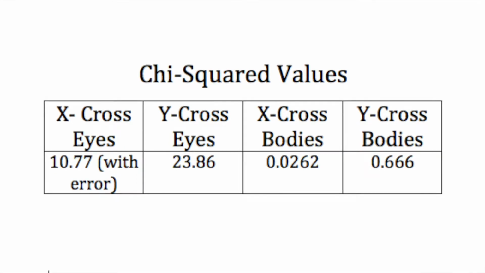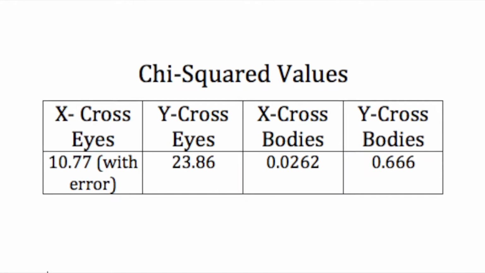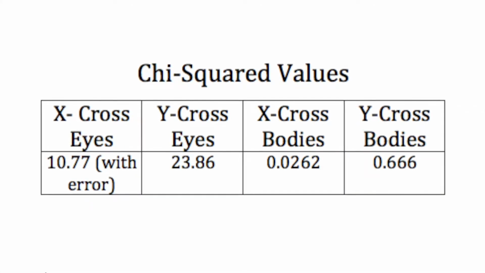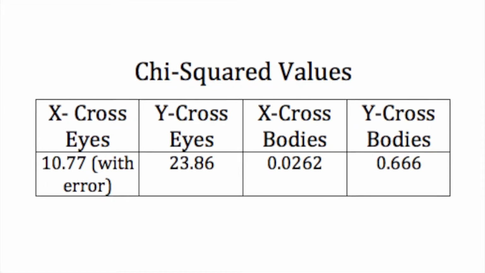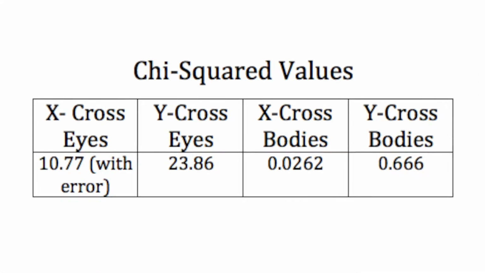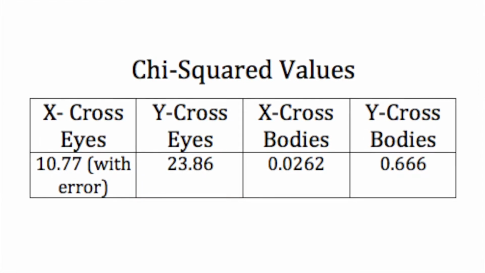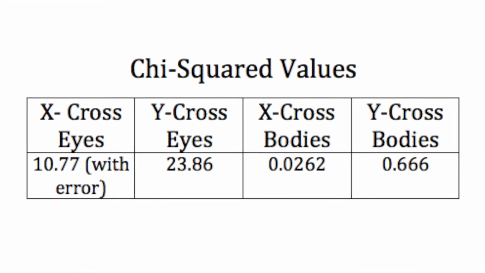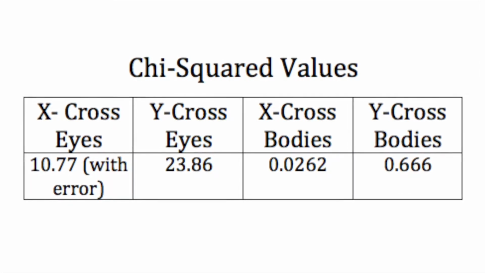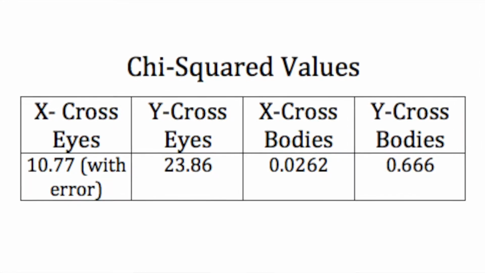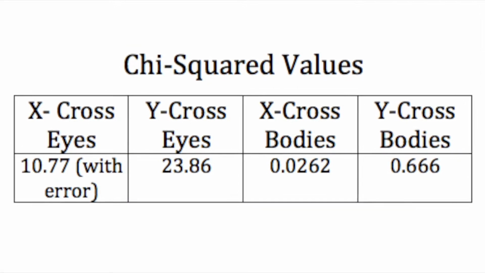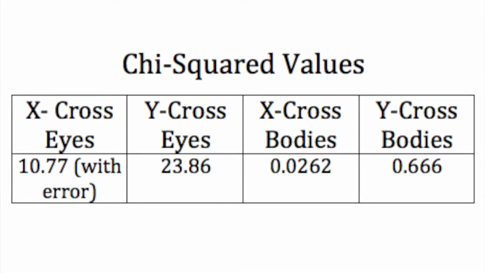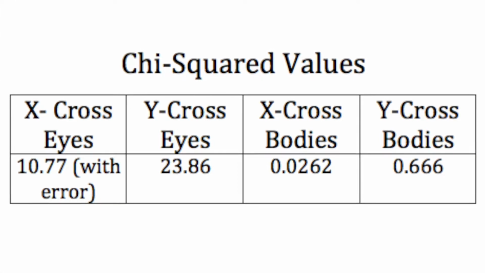We had some pretty wicked chi-square values. Both chi-square values for the white-eye mutation in the X and Y crosses were unusually large. In scientific terms, that means we must reject our null hypothesis. However, the chi-square values for the dark body mutation were smaller than the critical value, therefore we are unable to reject our null hypothesis. The source of error for the X cross's chi-square value was that we had 3 white-eyed females when there should be none.